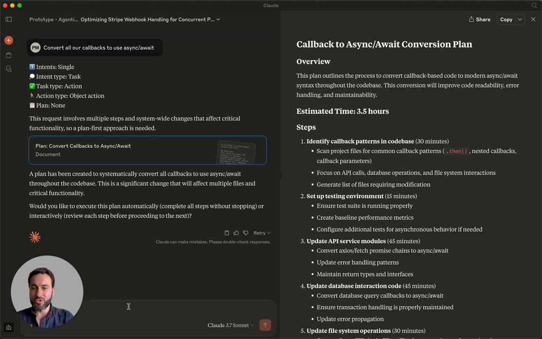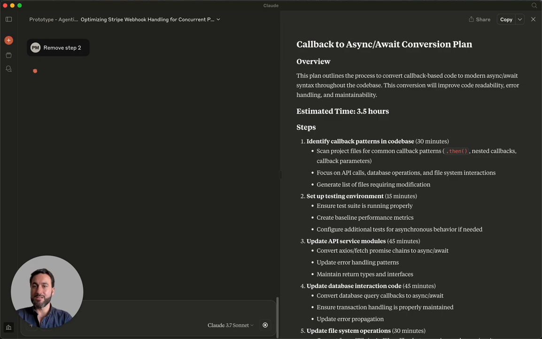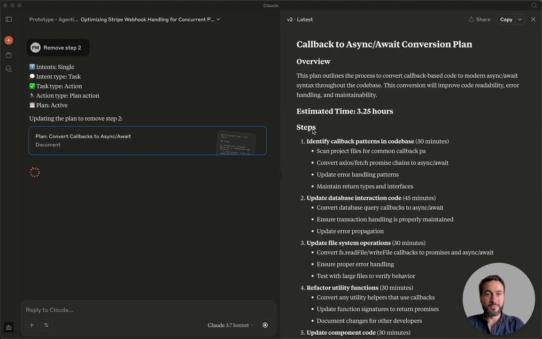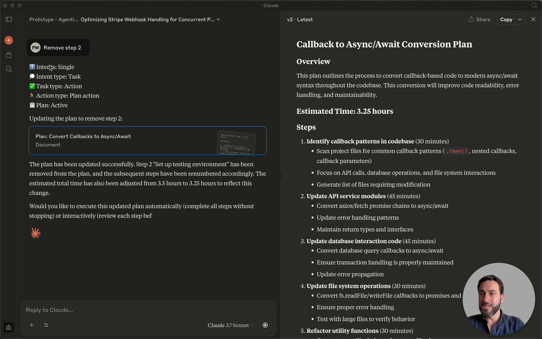Now let's ask it to change something in the plan. So let's remove step 2, for example. Let's see what it comes up with. Okay, it removed step number 2, and it correctly recognized that it's a plan action, and there's an active plan. So it already recognized that there was a plan that was created, and it comes back and says, okay, the plan has been updated. Would you like to execute this updated plan automatically, so complete all steps without stopping, or interactively?